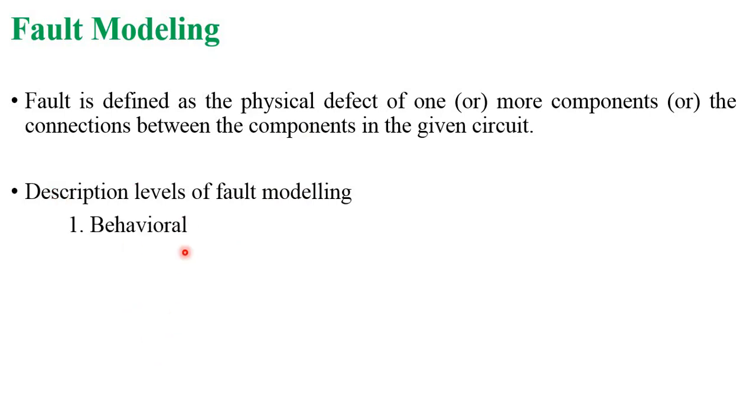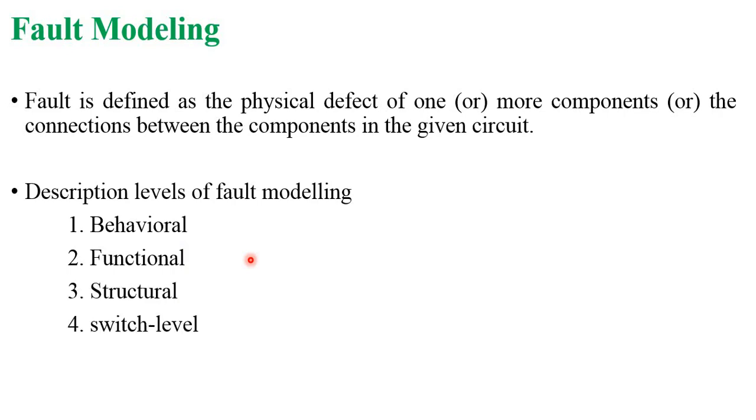Number 1 behavioral, number 2 functional, number 3 structural, number 4 switch level, and number 5 geometric level modeling. So these 5 are the different types of fault modeling.